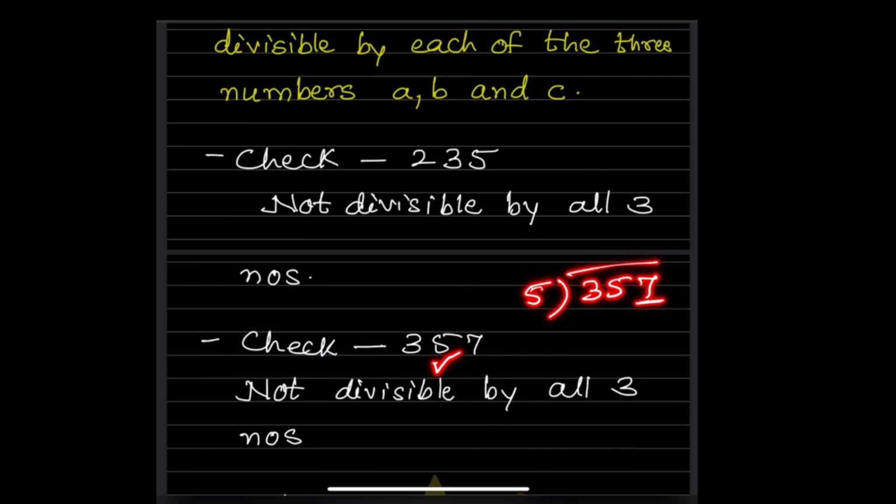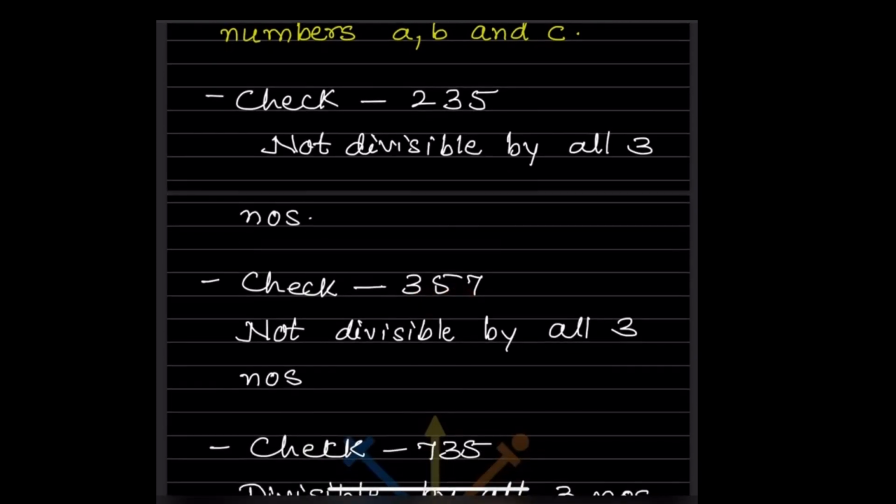In the divisibility rule for 5, it should be either 0 or 5. So this is not divisible by 5. Then if you take 7, it will be divisible by 7. 7 5s are 35 and 7 1s are 7. But it is not divisible by 5. So it should be divisible by all three numbers. So not divisible by all three numbers, so we cannot take this number.